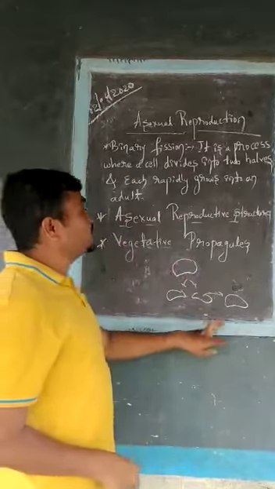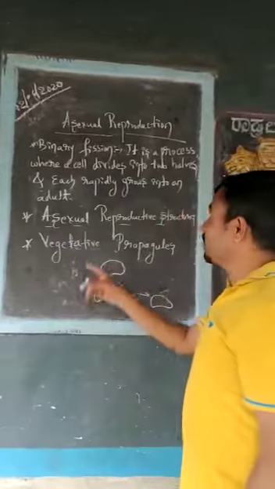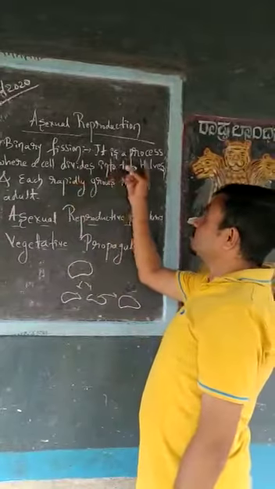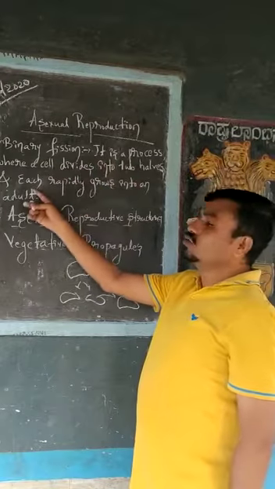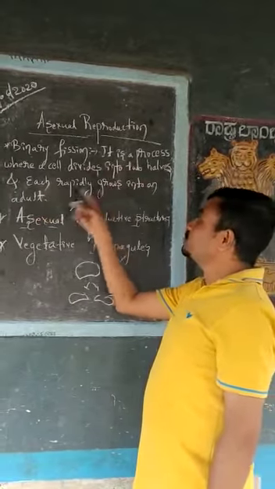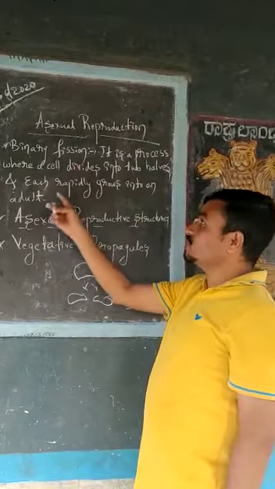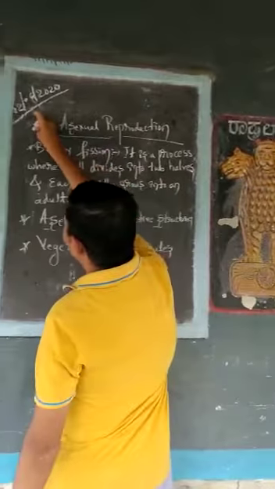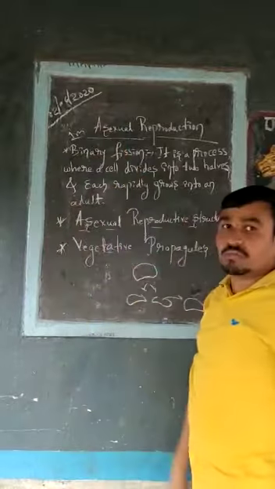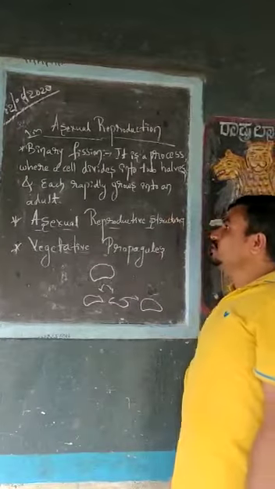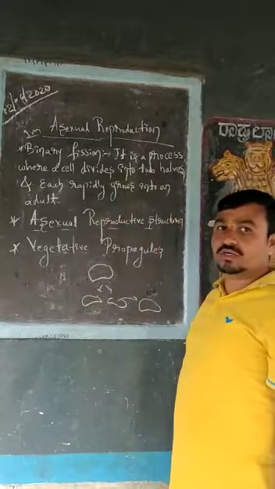Binary fission is a type of asexual reproduction. It is a process where a cell divides into two halves and each rapidly grows into an adult. This is called binary fission. This is a very important one, and it is a one mark definition. So this is about asexual reproduction.